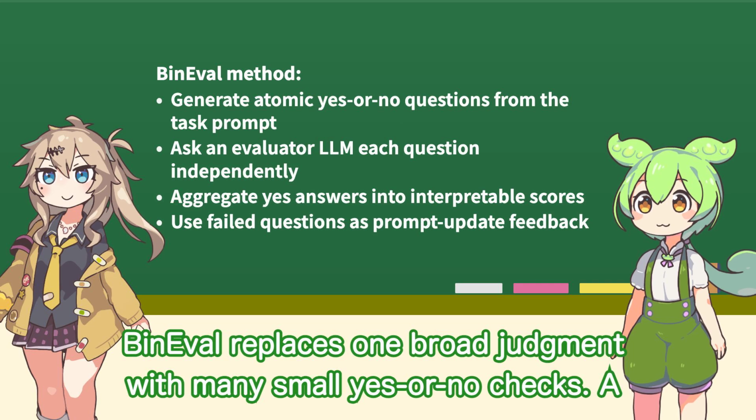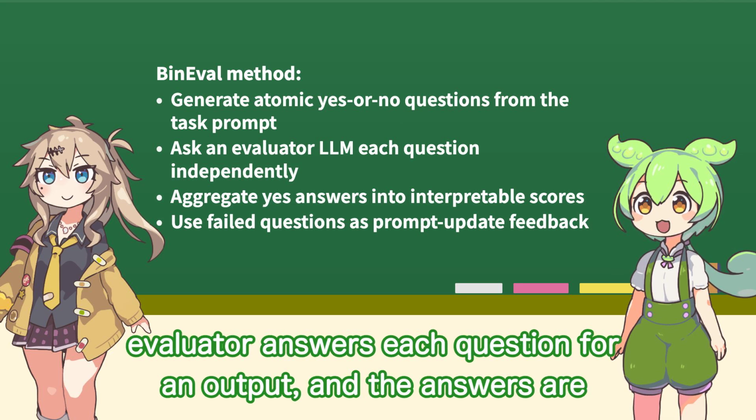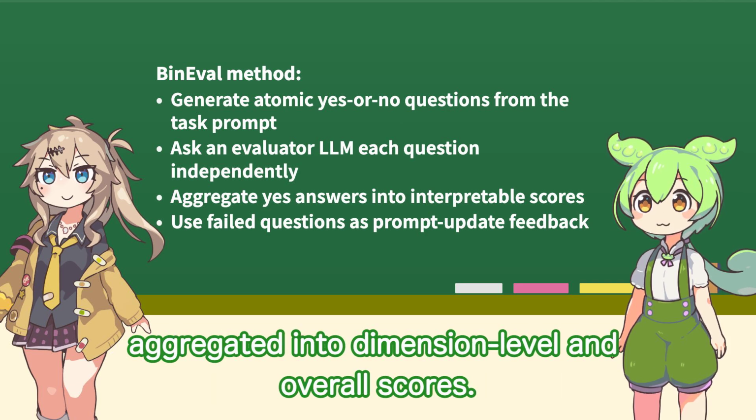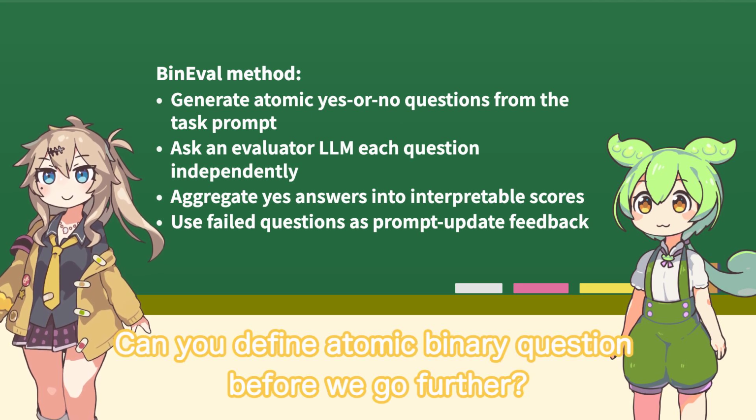TIE-Eval replaces one broad judgment with many small yes or no checks. A prompt turns the task prompt into atomic binary questions. An evaluator answers each question for an output, and the answers are aggregated into dimension level and overall scores. Can you define atomic binary question before we go further?